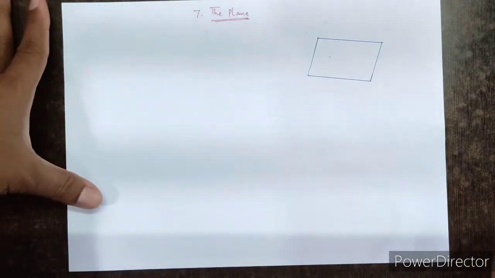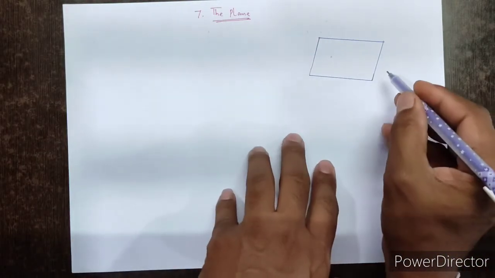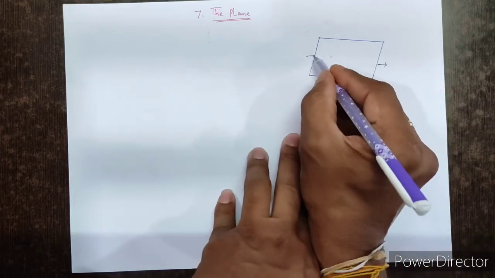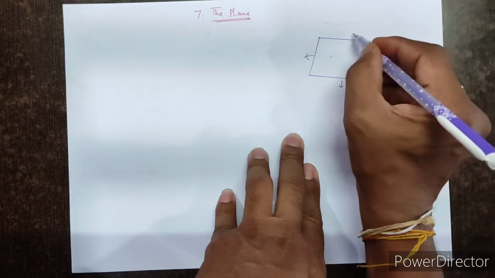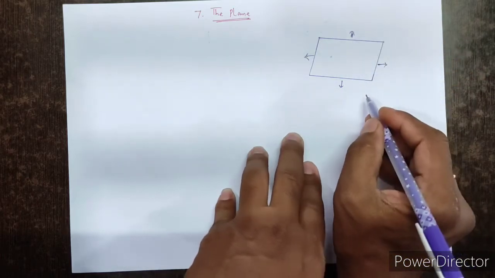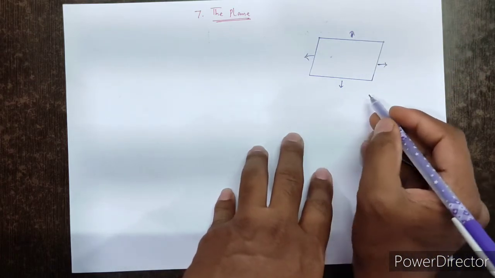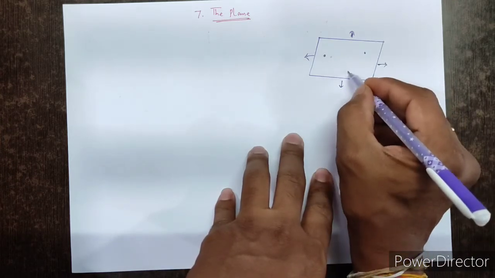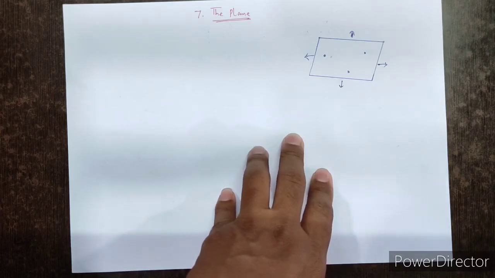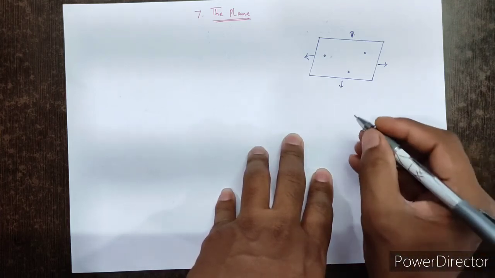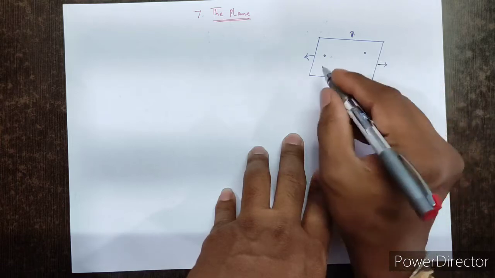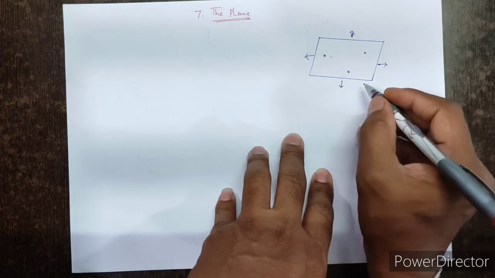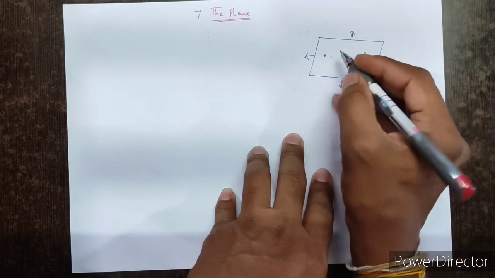A plane is a flat surface area which extends in all directions. It can extend in all directions with at least 3 non-collinear points such that the line joining any 2 points on the surface lies entirely on it only.